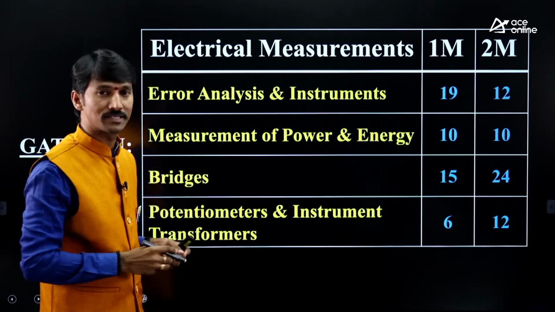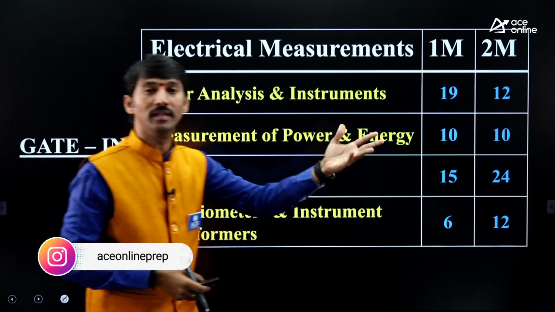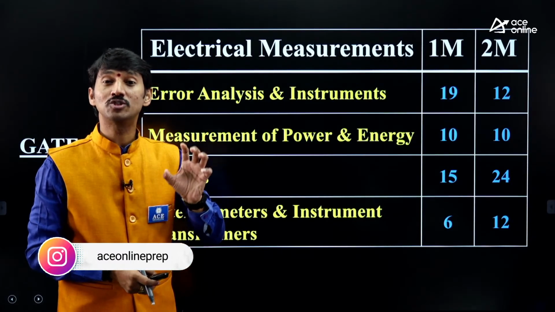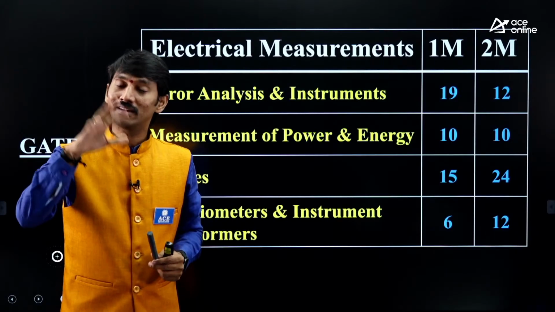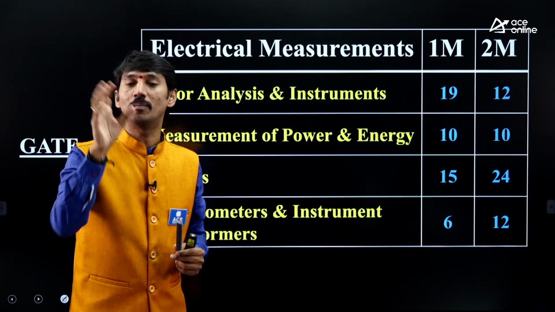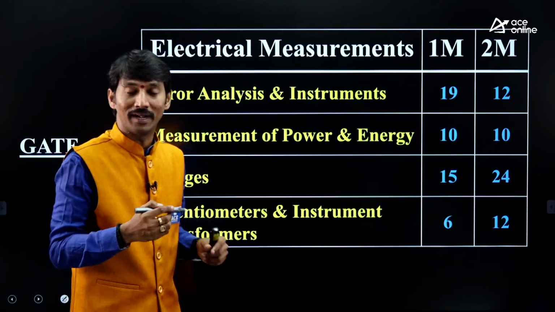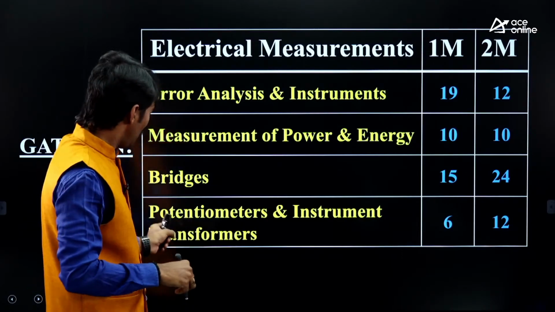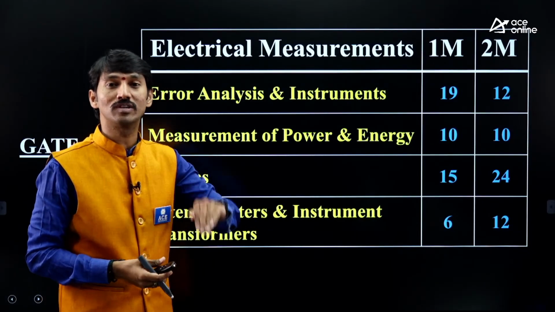And bridges. Compared to electrical people, instrumentation people got many more, because instrumentation people also have the transducer subject. In the transducer subject also, strain gauge, etc., bridge topics will be there. That's why they have given more questions. And the wondering point here is, for potentiometers and instrument transformers also, questions are there.